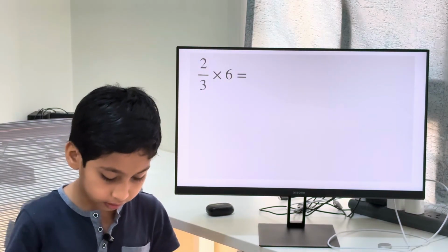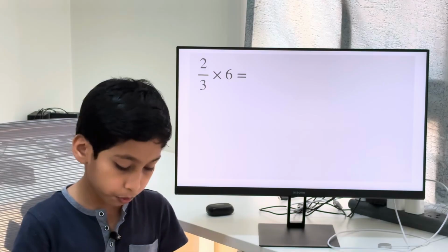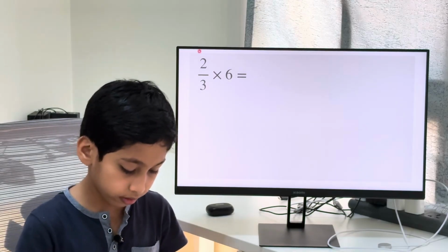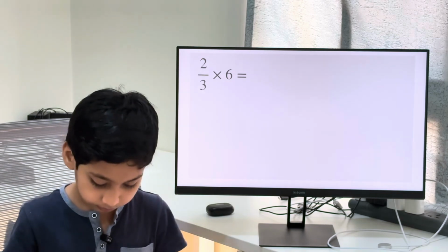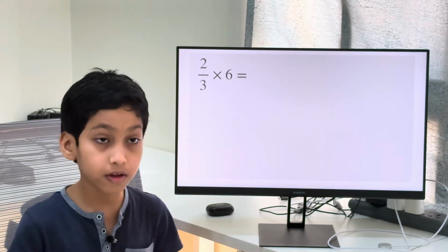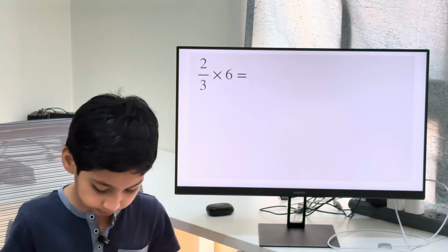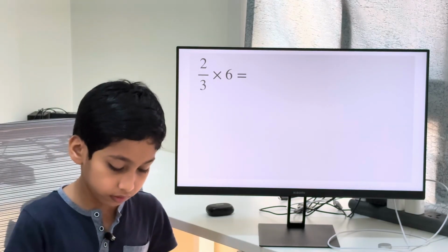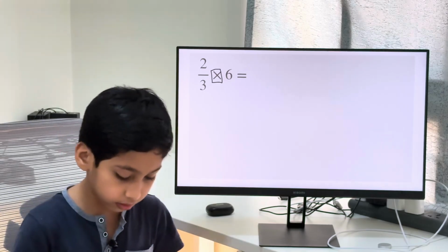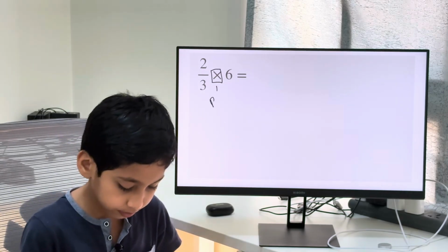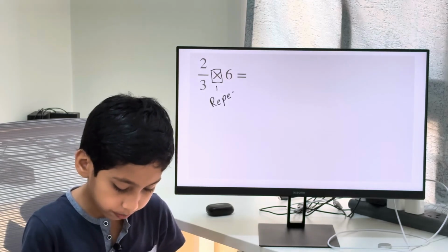Now, here we are given the expression 2 over 3 times 6. So 6 is the whole number here. Now what we've got to do is, as you know, multiplication is the same thing as repeated addition.